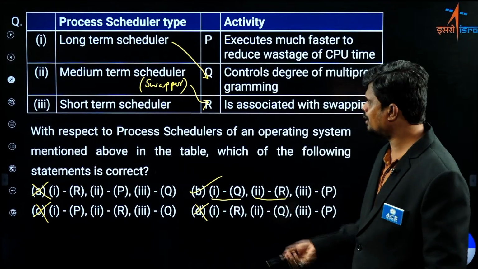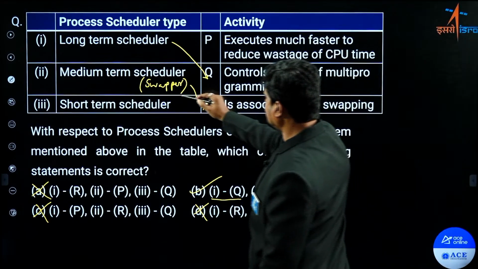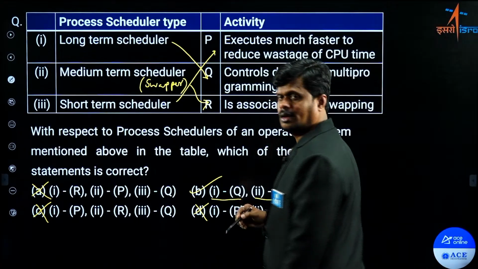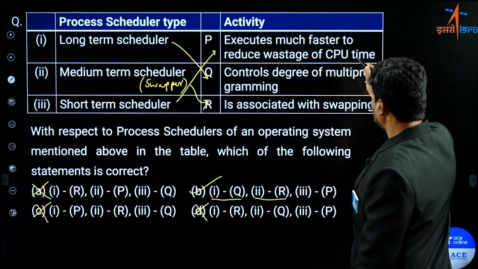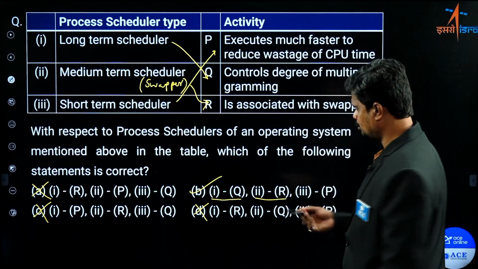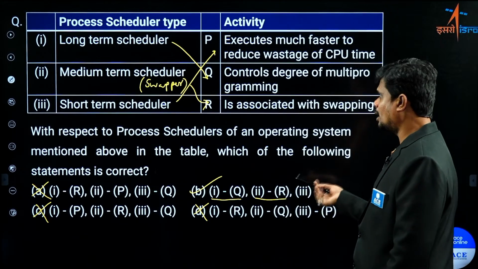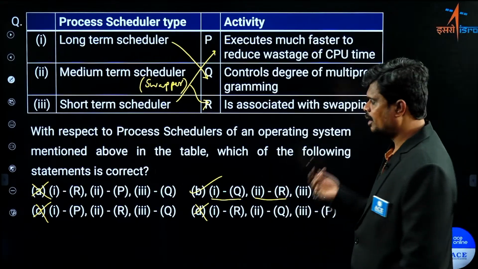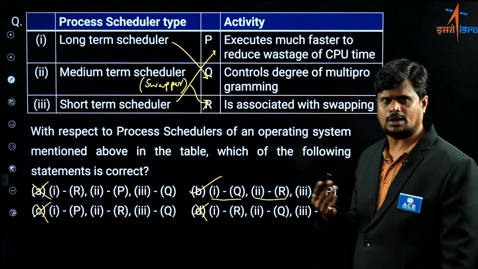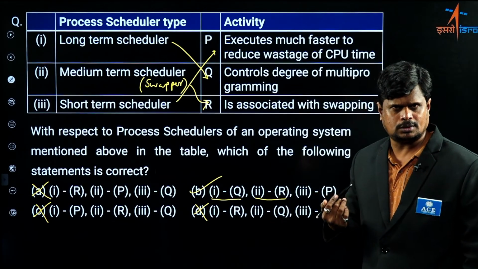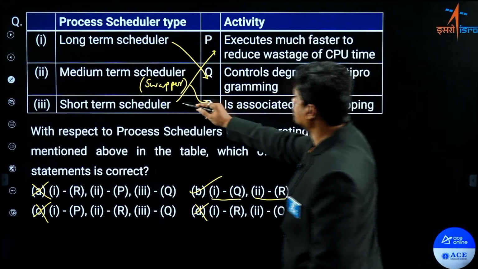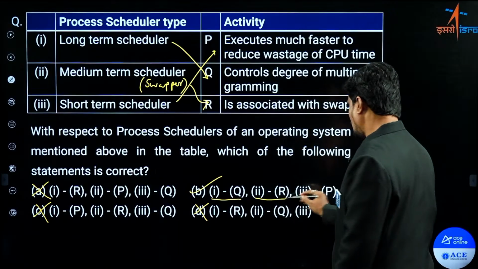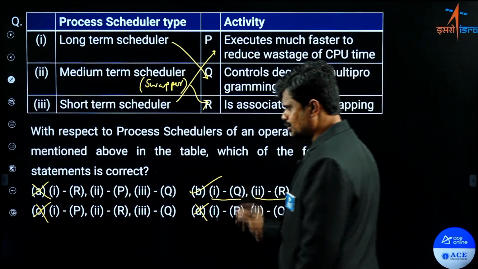Then what else remains? The short term scheduler. The short term scheduler is intended for keeping the CPU always busy, which means it is reducing the wastage of CPU time. By making the CPU busy, it is nullifying the idle time of the CPU. So that is the way you can match the third one with P. So overall, this is the perfect answer for this question.